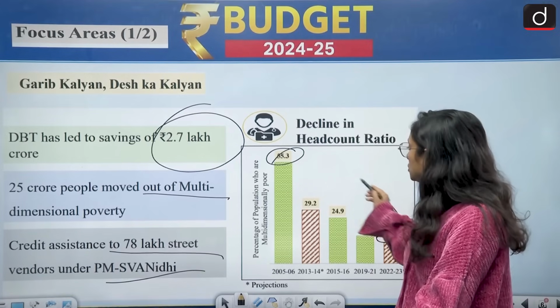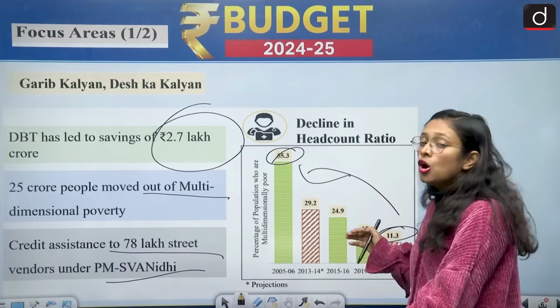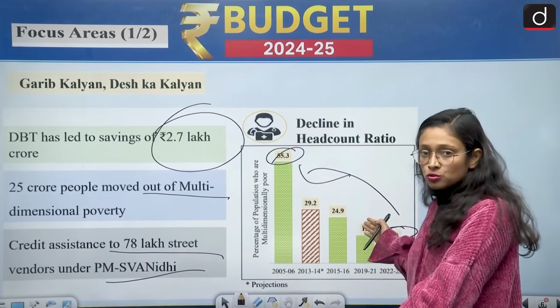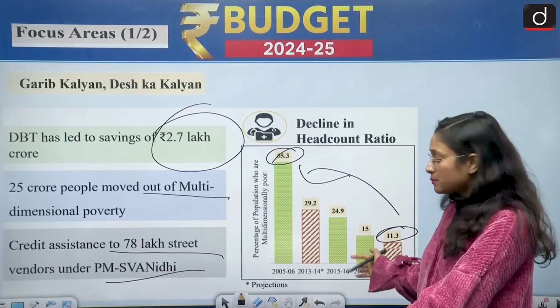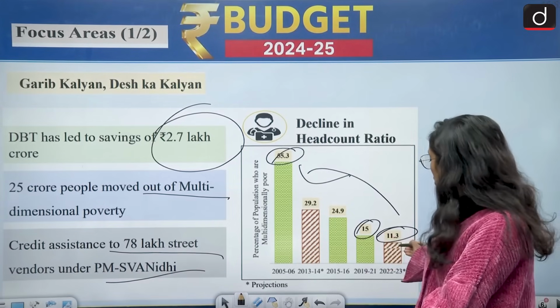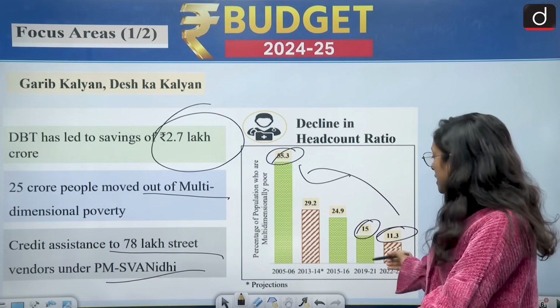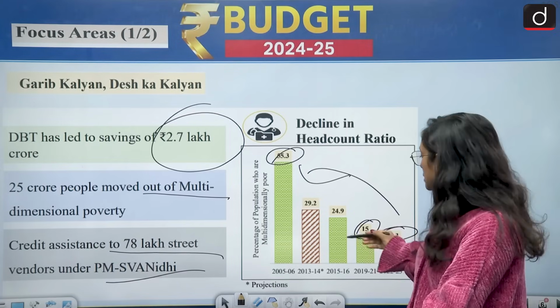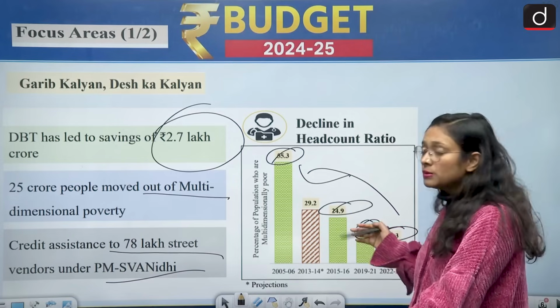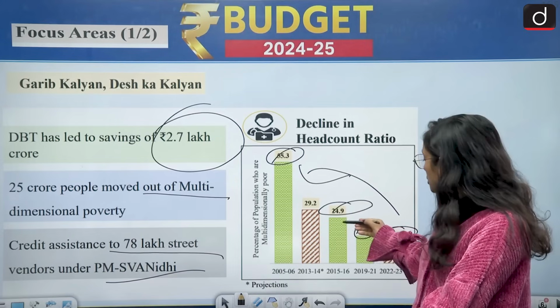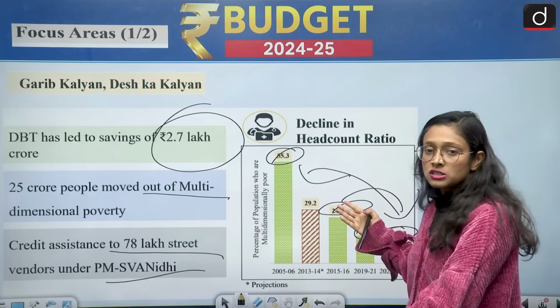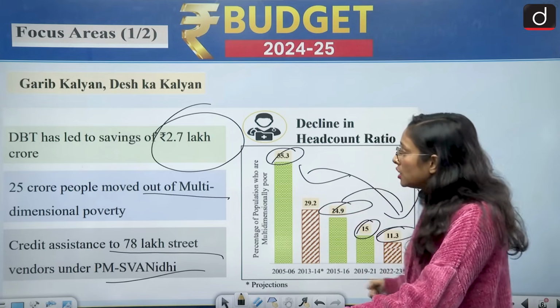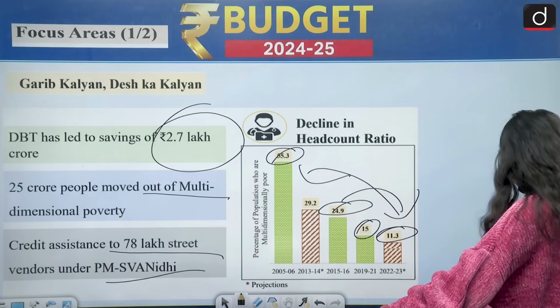So in the last 15 to 16 years we have reduced multi-dimensional poverty to almost a quarter. Two years back it was 15, and right now it is 11.3, and 5 to 6 years back it was 24.9. So in the last 5 to 6 years we have reduced multi-dimensional poverty by almost half. This is a great achievement for India. Moving to the next slide.